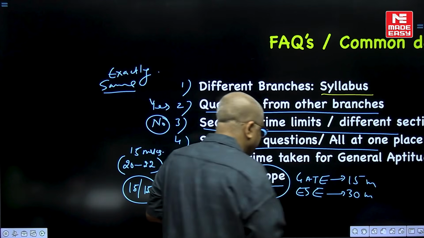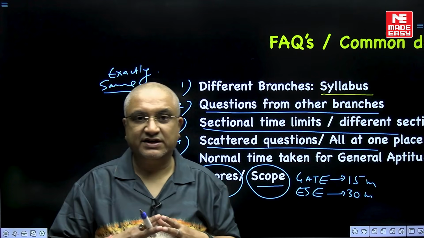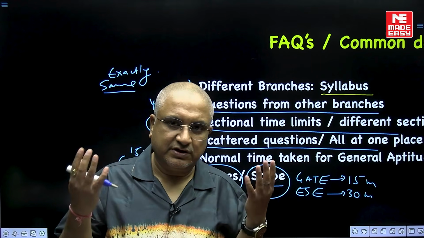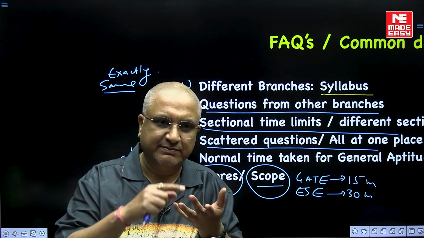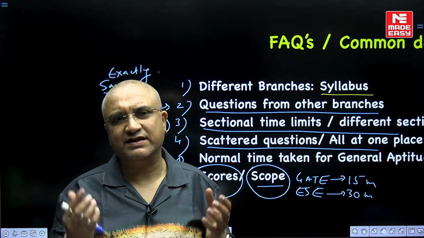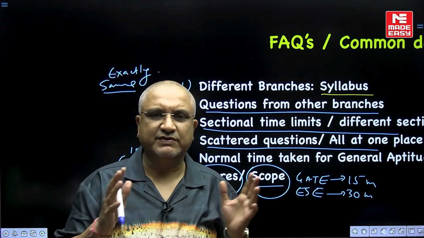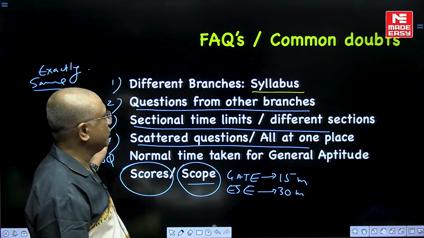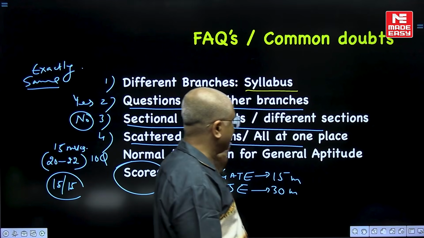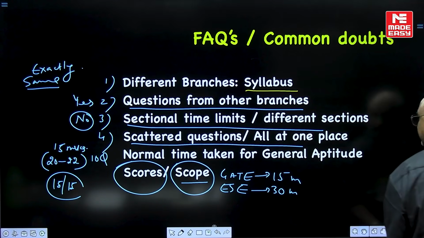एंड स्कोप, कौन से एग्जाम में एप्टीट्यूड नहीं आता है? एप्टीट्यूड हर PSU में आता है, ऑलमोस्ट हर PSU में आता है. एप्टीट्यूड गेट में आता है, ESC में आता है, CSAT में आता है, SSC, every type of exam will include. The scope is phenomenal, right? So I hope these common FAQs are absolutely clear with everybody.